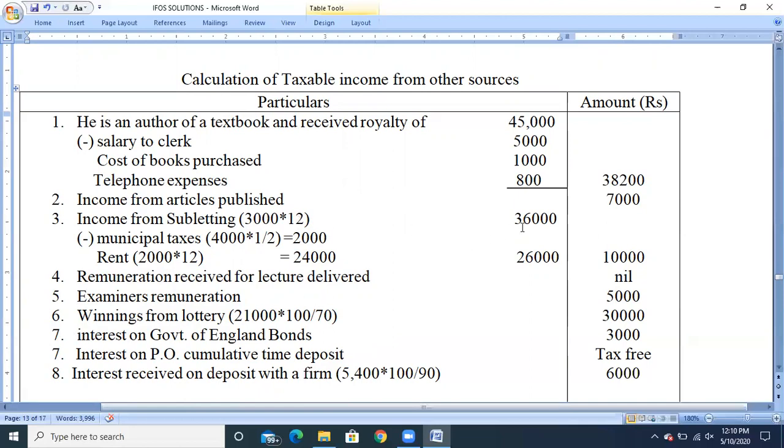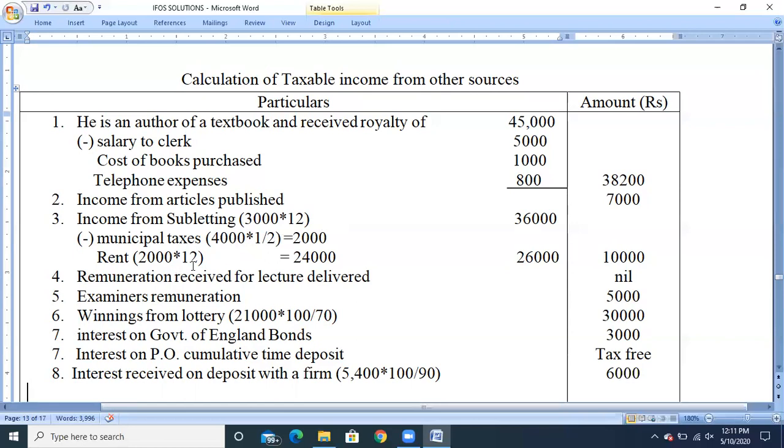He is earning income from the sublet portion of the rent, 3,000 into 12, so income from subletting is 36,000, and he has incurred expenditure. I have already told that only the expenditure related to the sublet portion has to be taken, not the entire house property. First, municipal taxes: for the entire house property he has paid 4,000 rupees, but for the sublet portion, one half is related, which is 2,000. So the 2,000 will be claimed as deduction. And he is paying rent to the original owner.